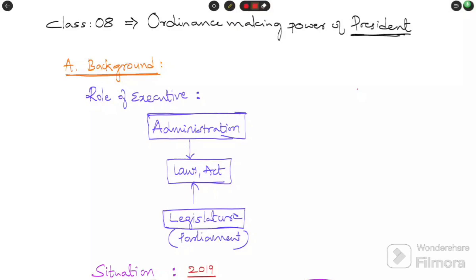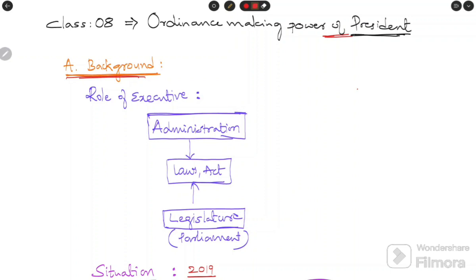In this class we are going to discuss the ordinance making power of the president. What it means and why this is so, we are going to discuss in detail. Let's understand the background, then it is easy for us to understand and keep in mind the ordinance making power of the president.